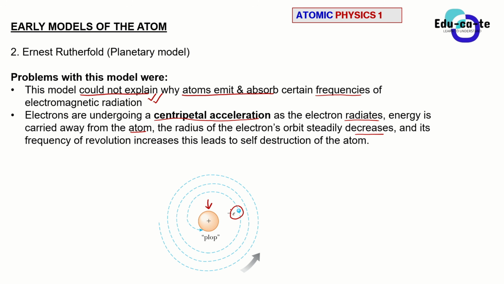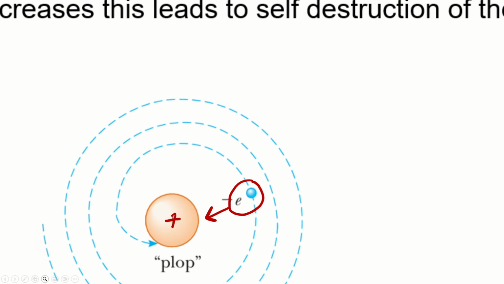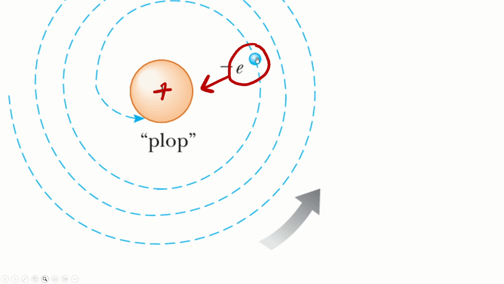It will keep on applying a force. Classical mechanics says exactly that; you probably learned it in your Physics 1 class. Basically, because the nucleus is positively charged, it is going to pull the electron towards it. That is why the electron will end up going towards the nucleus. Its distance relative to the nucleus will keep on decreasing until the electron eventually falls into the nucleus. Then the atom will be destroyed in that way. So his model could not be correct for that as well.